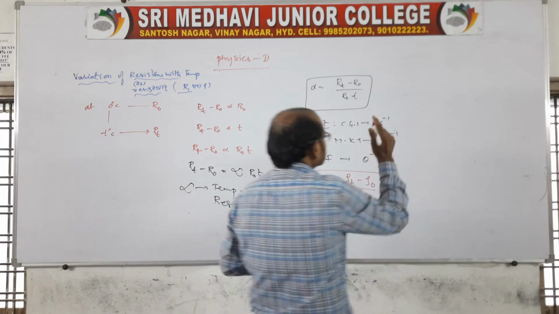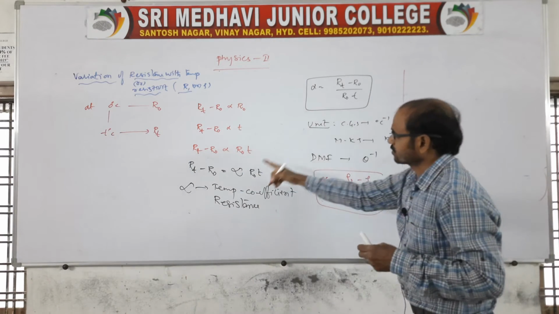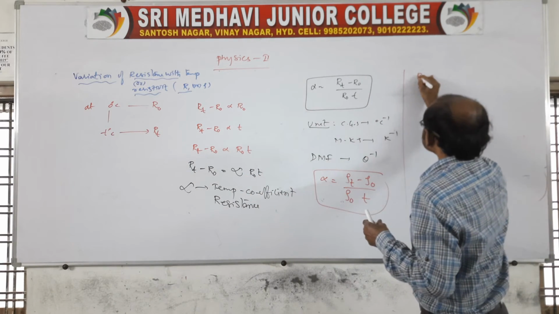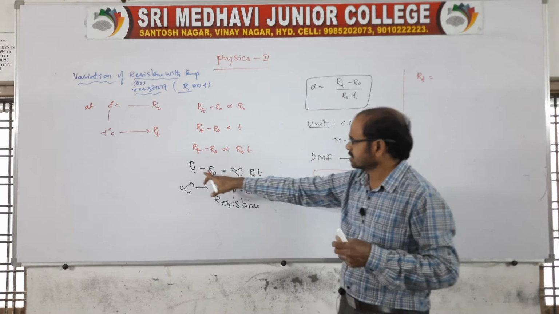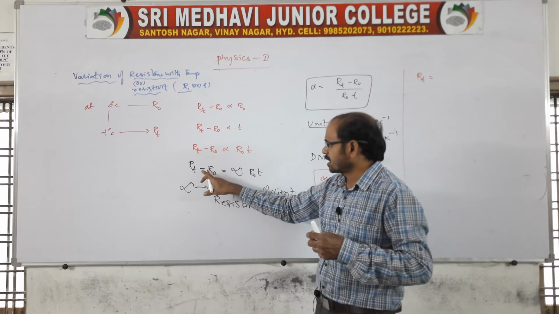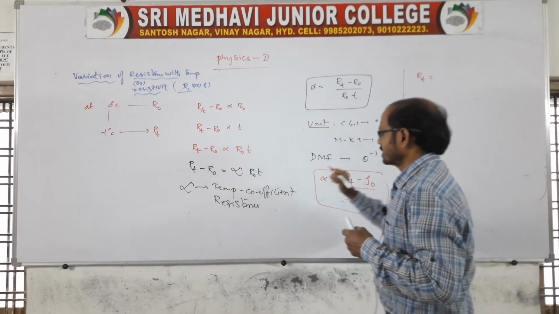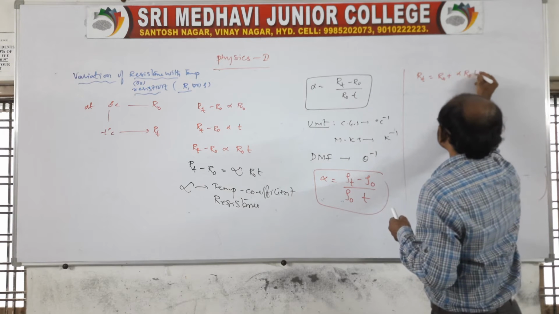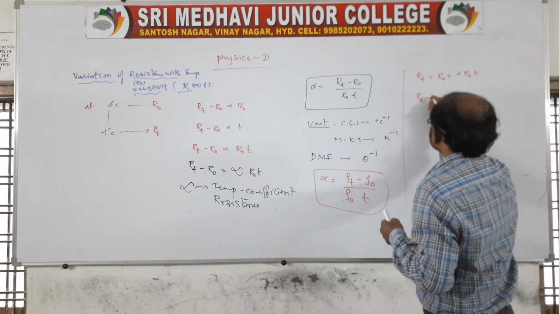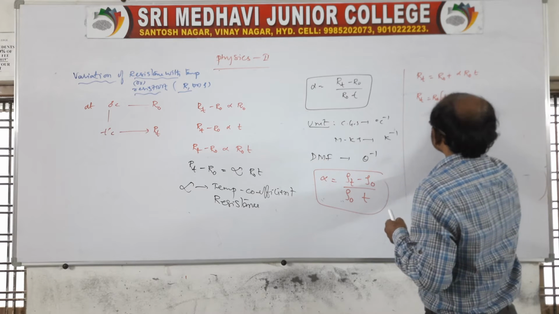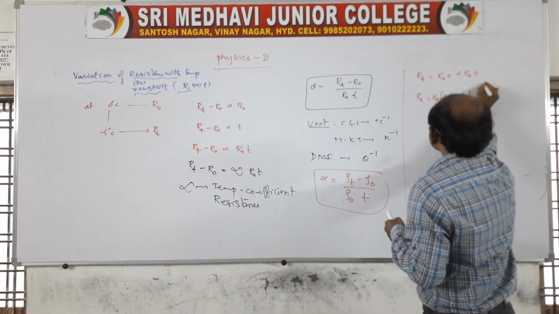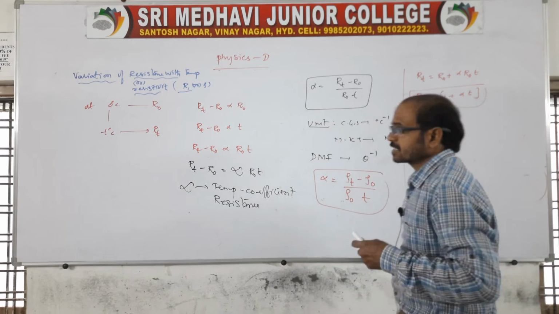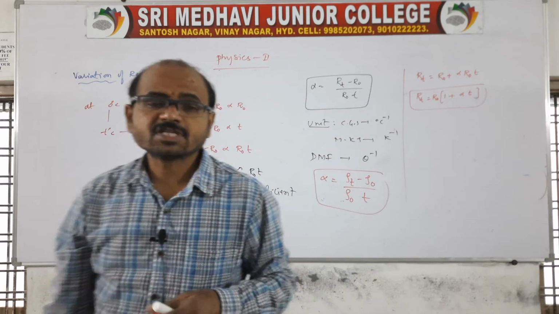And coming to the point, from this, R T minus R naught is there, no? Now this minus R naught you take to the right side, it becomes R naught plus alpha R naught T. So capital R T is equal to, taking R naught common, R naught into 1 plus alpha T. This is the final resistance of the substance.